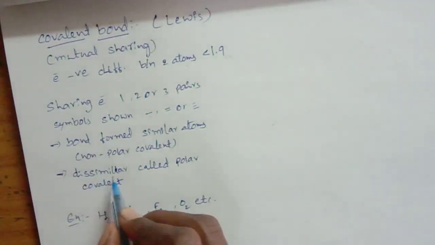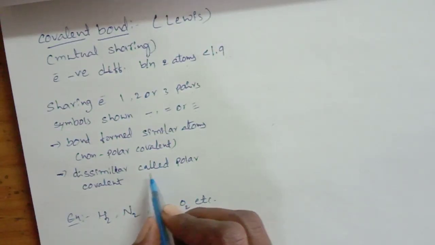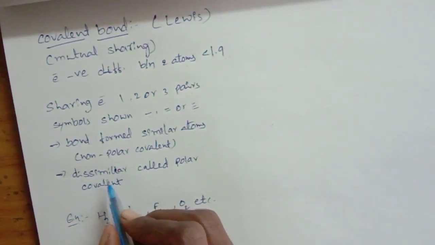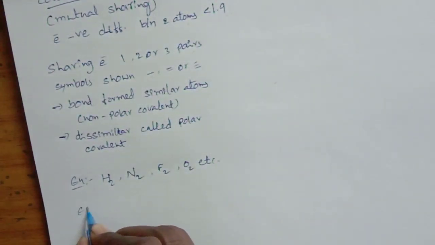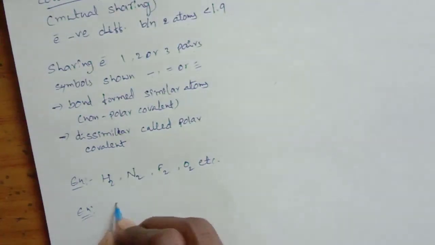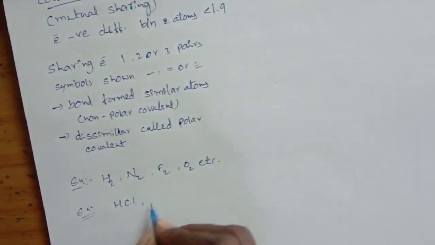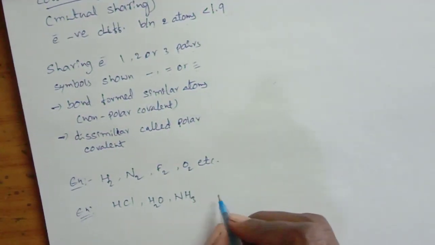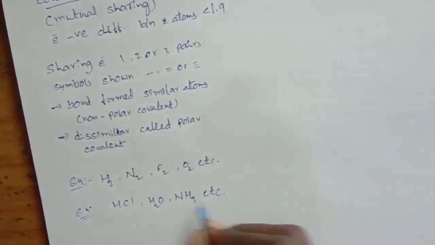Another one, dissimilar atoms. Examples: HCl, H2O, NH3, etc. These are dissimilar.